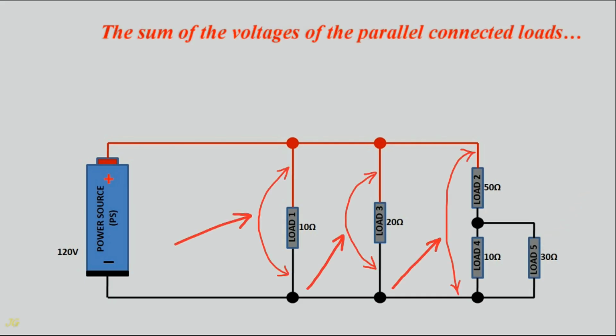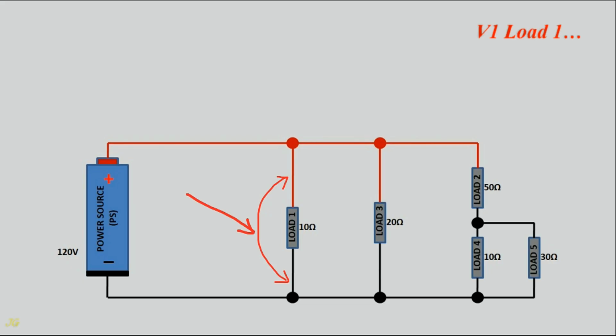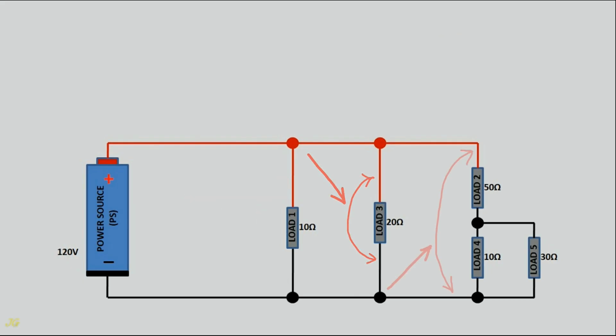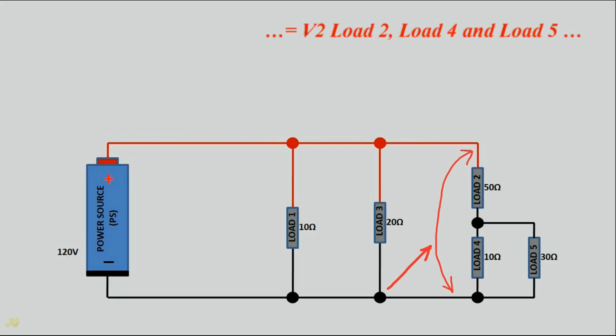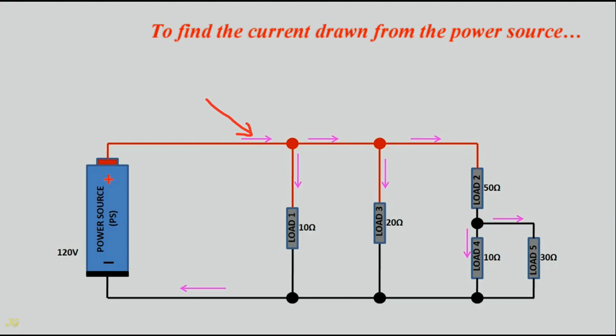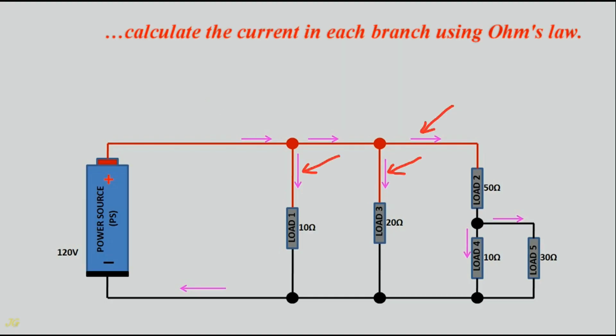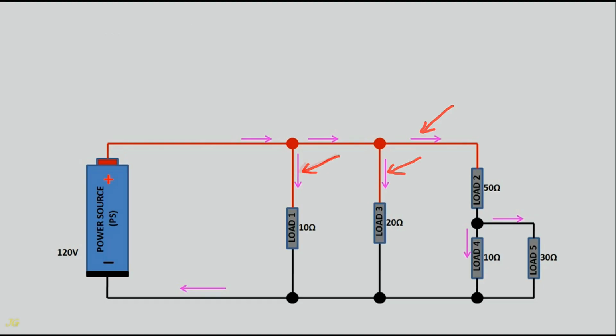The sum of the voltages of the parallel connected loads is equal to the voltage of the power source. Voltage 1 load 1 equals voltage 3 load 3 equals voltage 2 load 2, load 4 and load 5, equals voltage of the power source. To find the current drawn from the power source, calculate the current in each branch using Ohm's law.